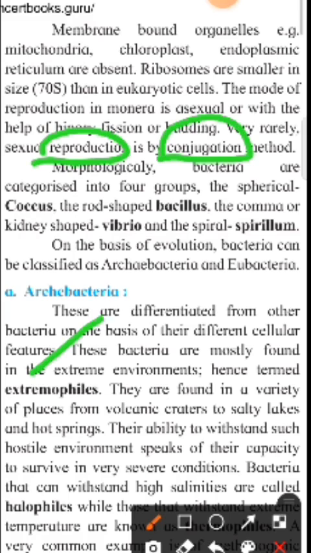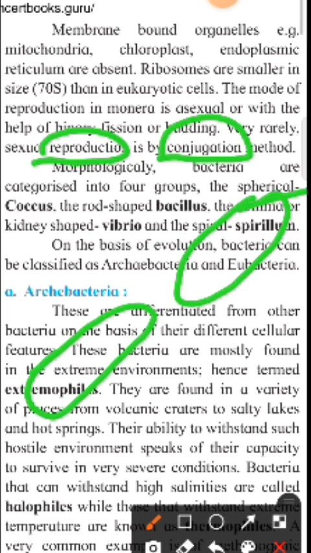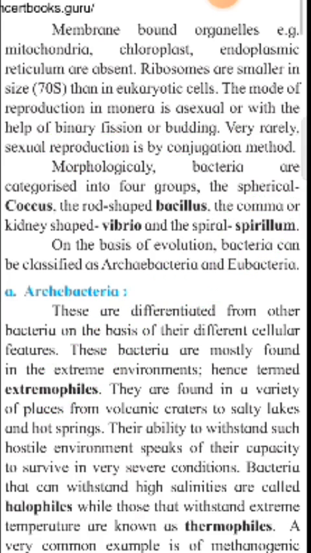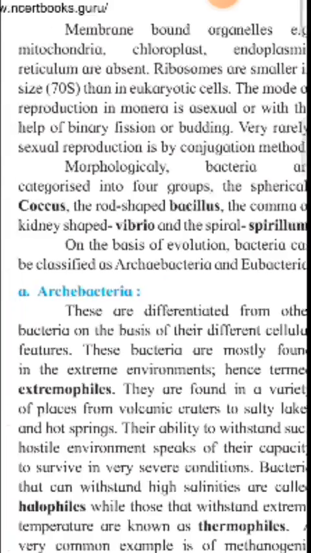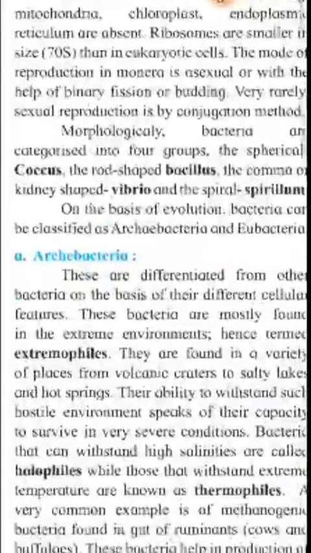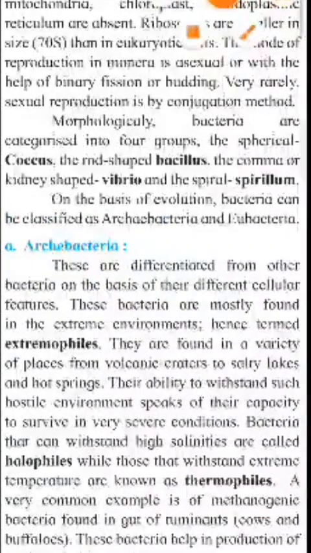In bacteria, male and female strands form a conjugation tube through which DNA can be transmitted. By conjugation, these organisms can multiply.